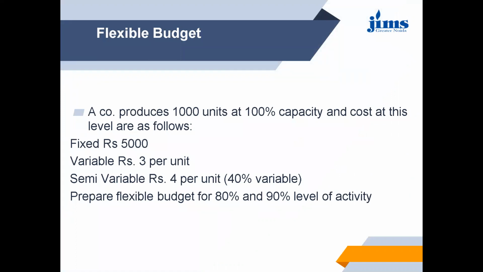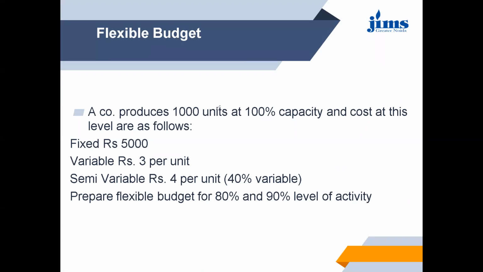Now, a question is given, flexible budget. A company produces 1,000 units at 100% capacity, and cost at this level are as follows.